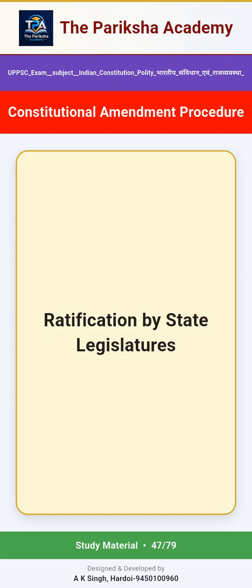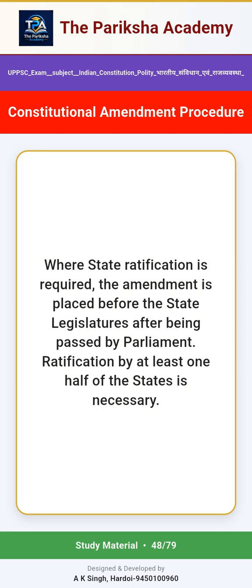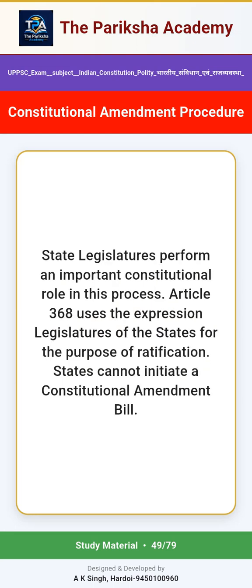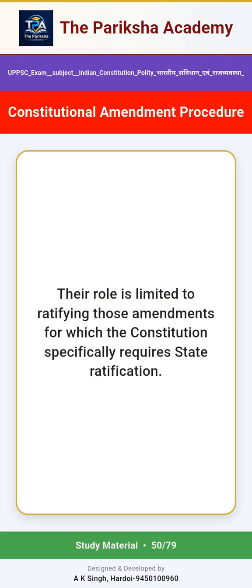Ratification by state legislatures. Where state ratification is required, the amendment is placed before the state legislatures after being passed by Parliament. Ratification by at least one half of the states is necessary. State legislatures perform an important constitutional role in this process. Article 368 uses the expression "legislatures of the states" for the purpose of ratification. States cannot initiate a constitutional amendment bill. Their role is limited to ratifying those amendments for which the Constitution specifically requires state ratification.